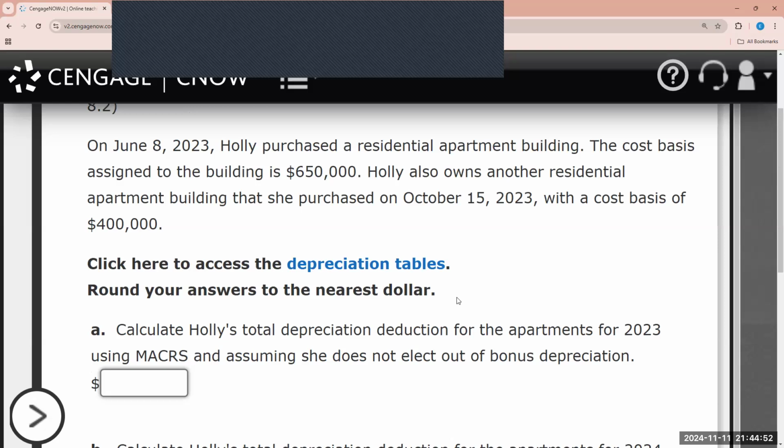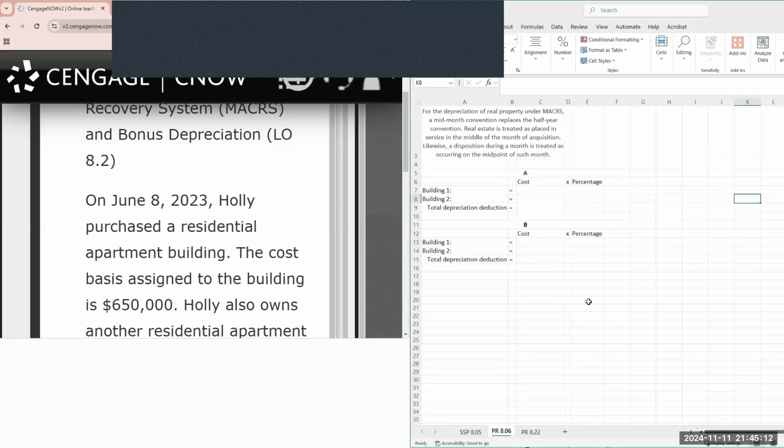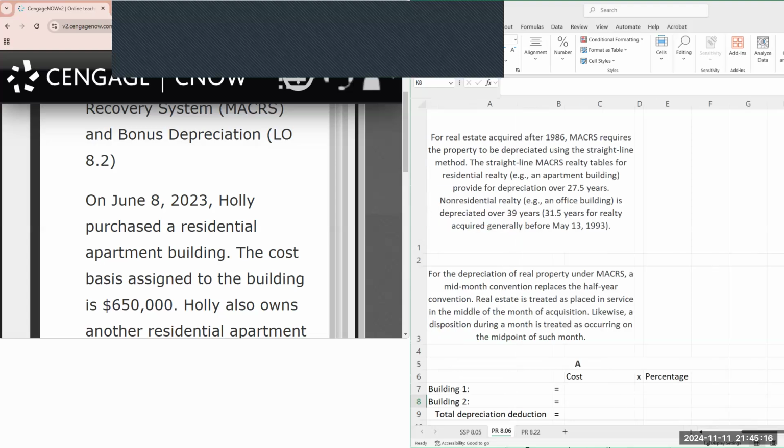The cost basis assigned to the building is $650,000. Holly also owns another residential apartment building that she purchased on October 15th, 2023 with a cost basis of $400,000. All right, so we have an Excel that we will utilize.